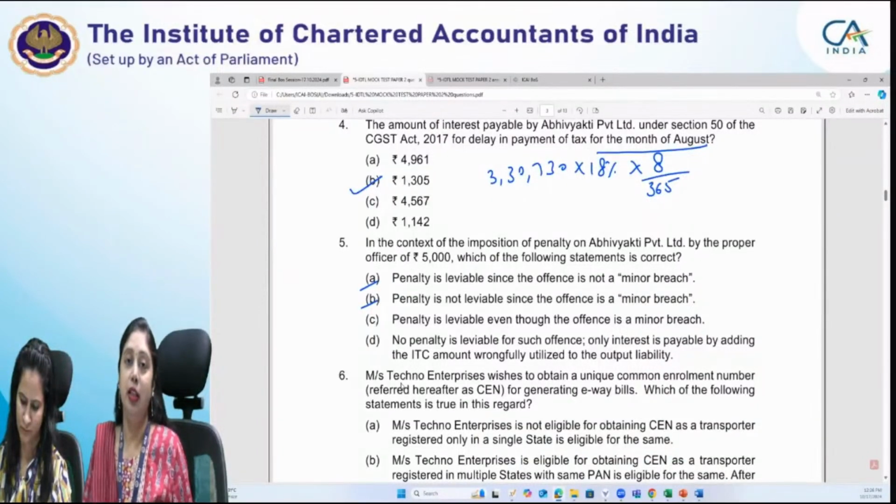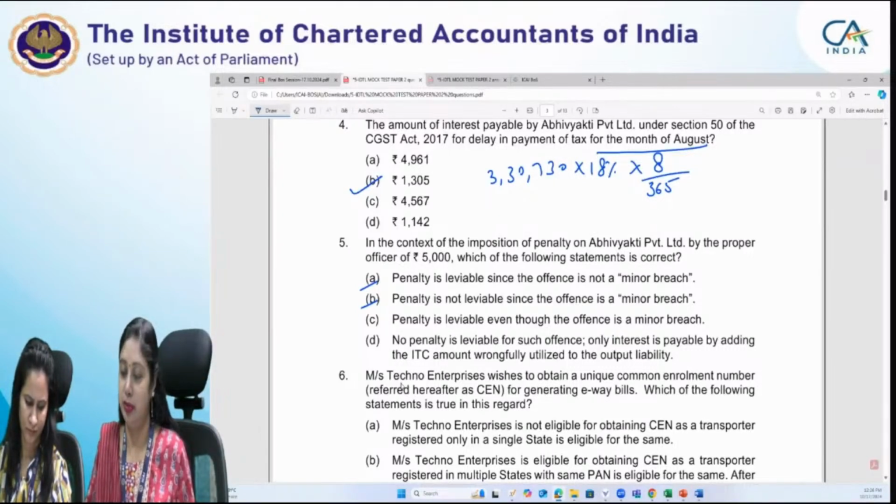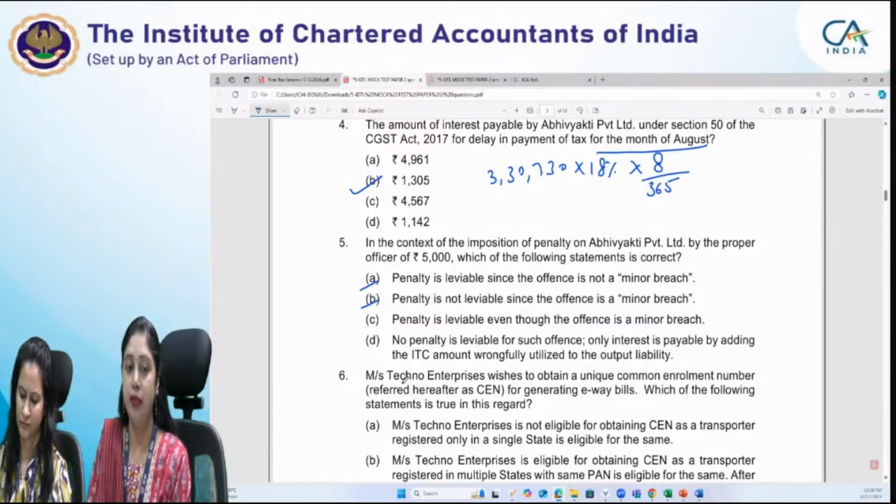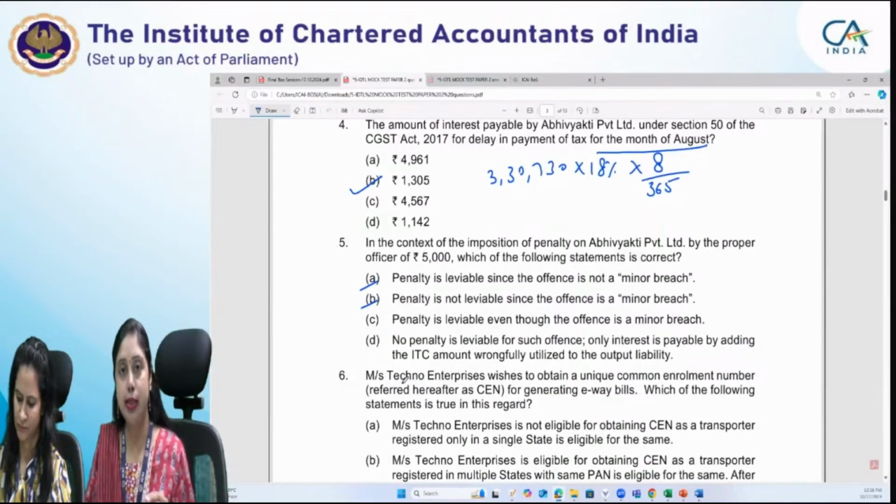When the amount is 5,000 or more, when the amount is more than 5,000. Oh, sorry, the amount is less than 5,000. So when the amount is less than 5,000, that means if the amount is 5,000 or more, penalty is leviable. It is not a minor breach. You have to see this point very carefully, that if the amount is 5,000, then also it is not a minor breach. If the amount is less than 5,000, then it is a minor breach. So in our case, the amount is exactly 5,000.